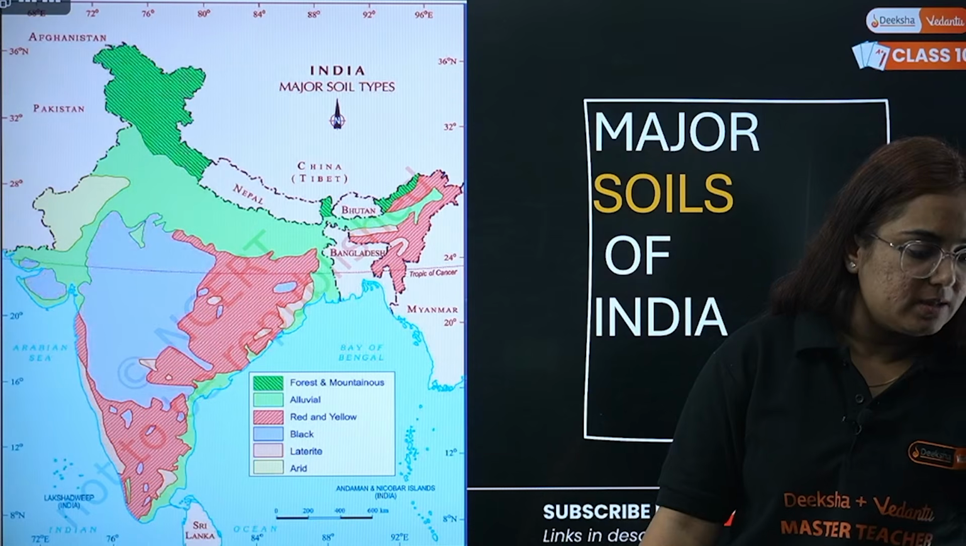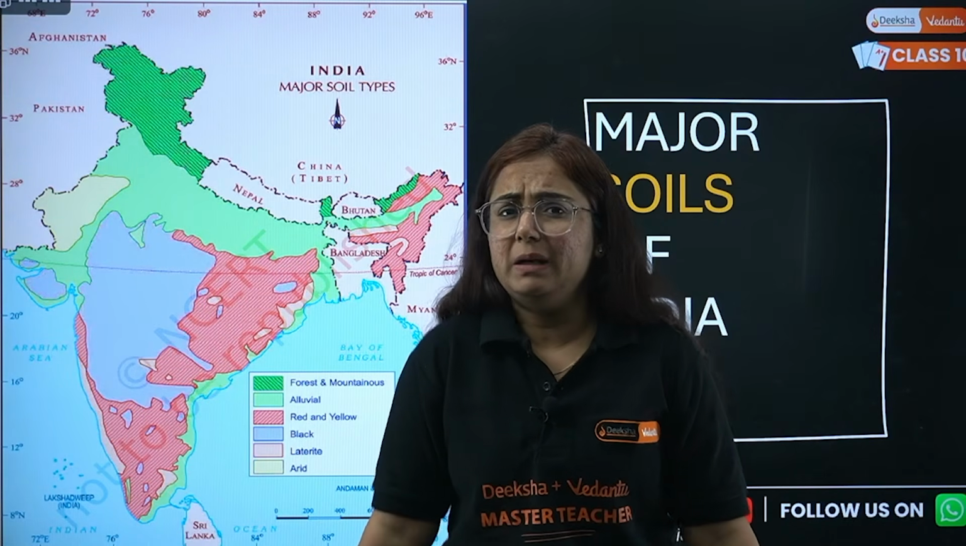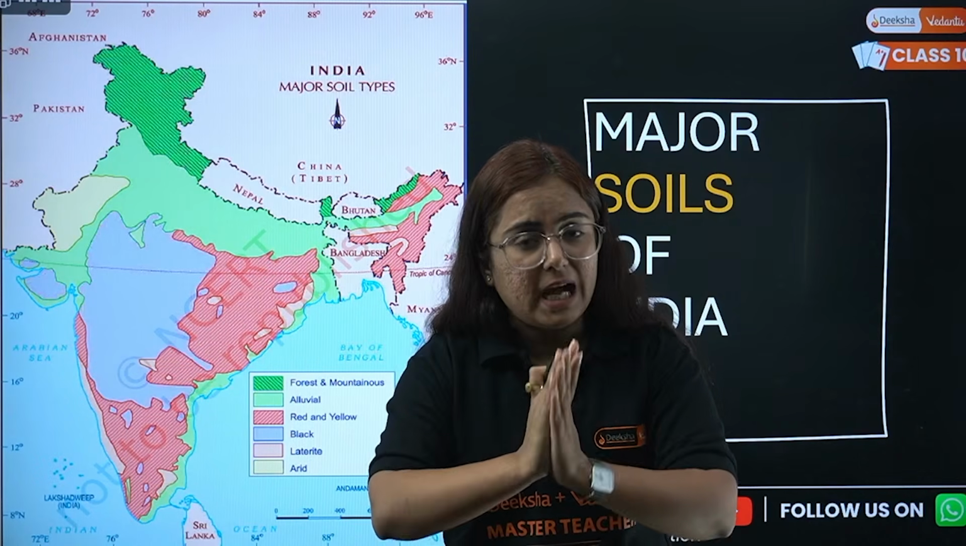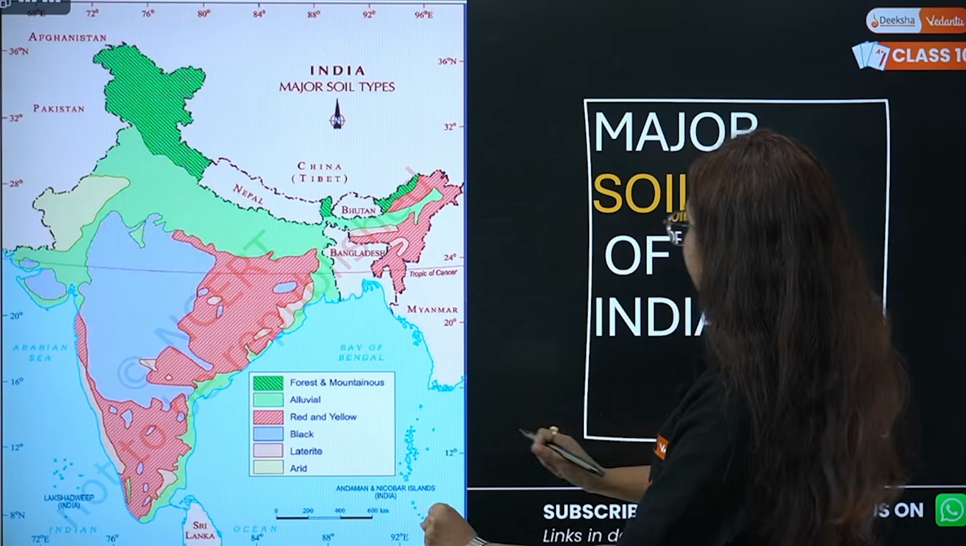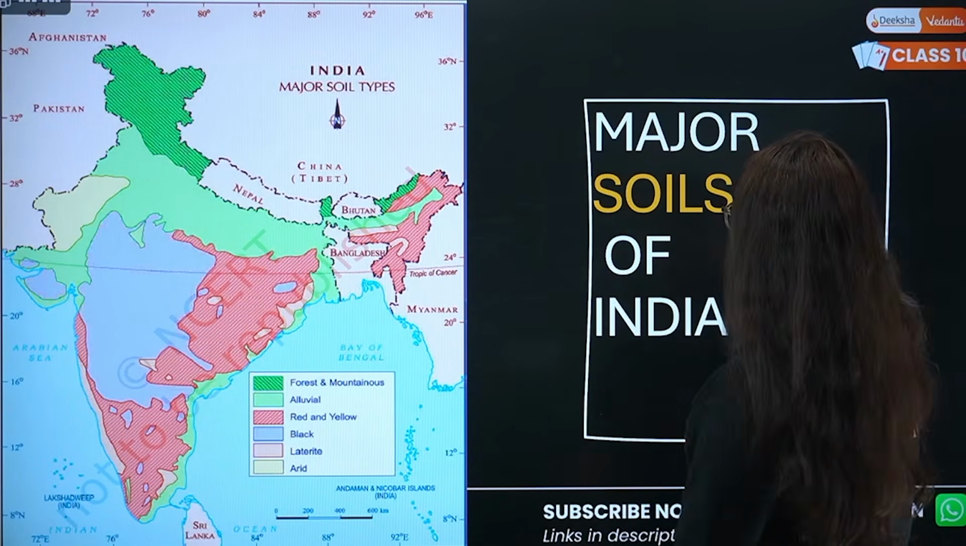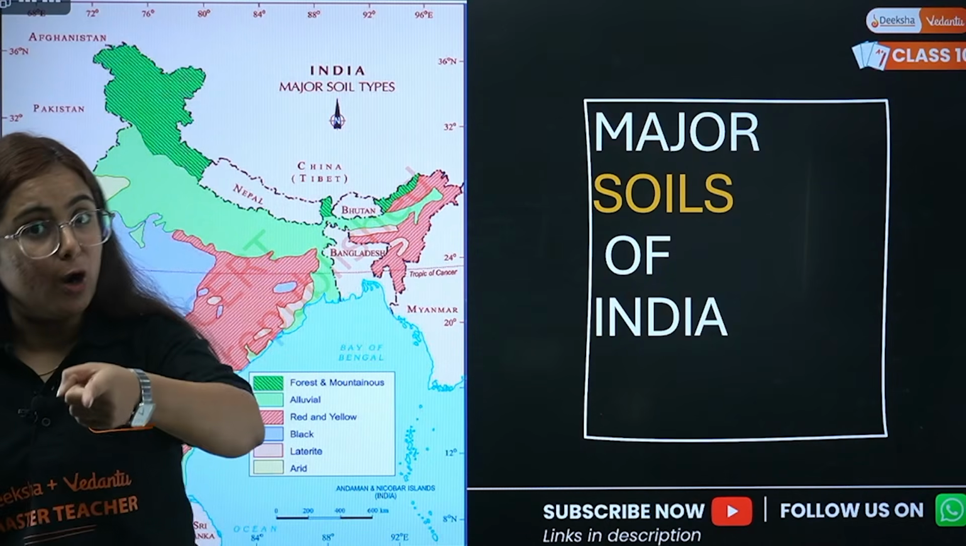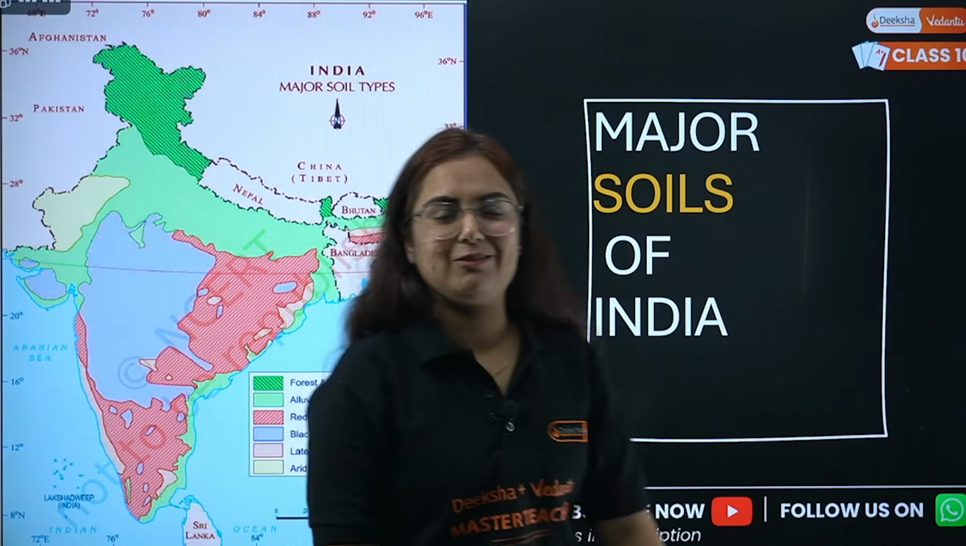Students, geography is quite complicated because it has so many maps. But I don't mean here that it is impossible. It is possible. How to do that? Let's have a focus on the major soils of India, the first and the most important topic from the chapter Resource and Development.